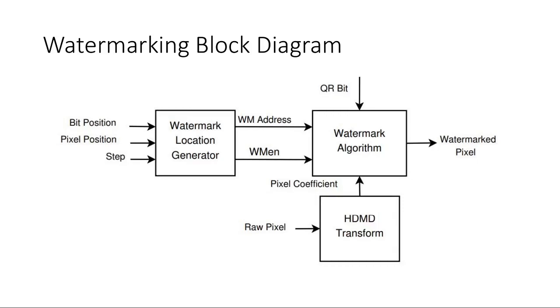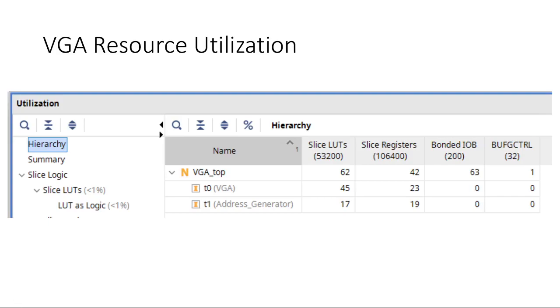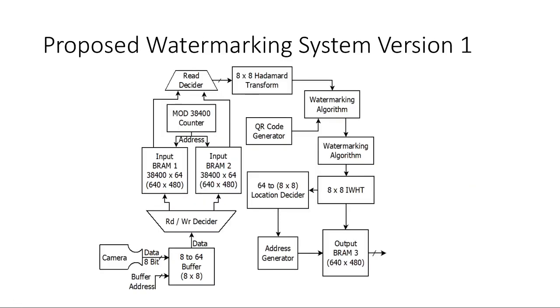Block diagram of proposed watermarking algorithm is shown. The watermark position in each block is computed using location generator. Based on the location, the watermark bit is embedded in the transform coefficients and then the inverse transform is applied to get the watermarked image frame. Block diagram of the VGA controller module to display the output watermarked image. Implementation details on FPGA show 62 LUTs for the VGA controller unit. Resource utilization of VGA controller is shown.